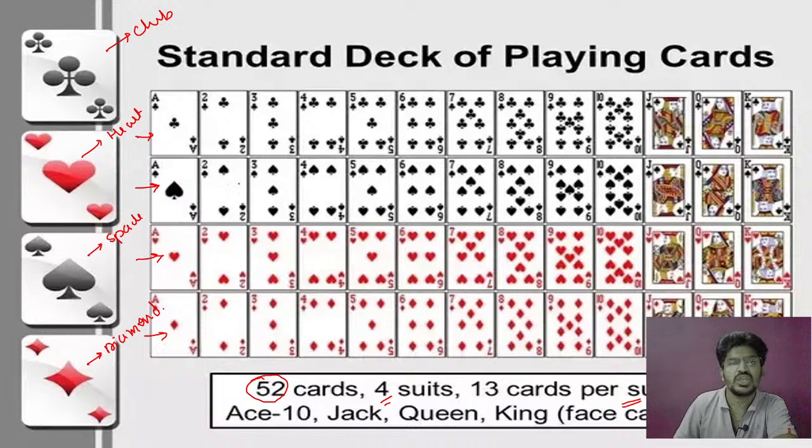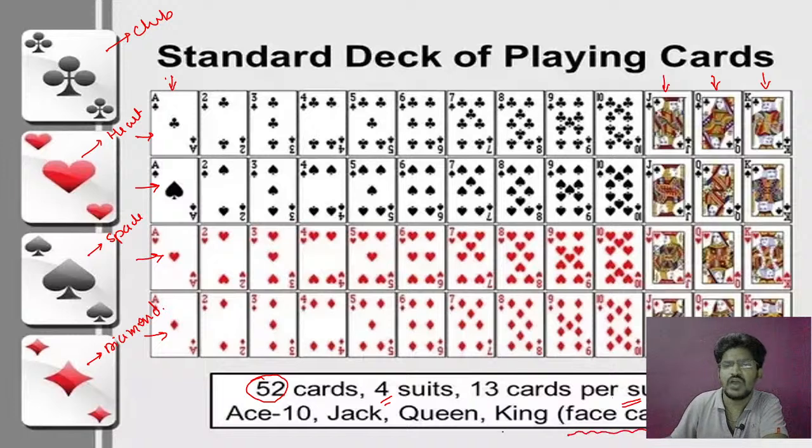In each set there will be 13 cards, and you are going to have four face cards: one is ace, another is jack, another is queen, and another is king.